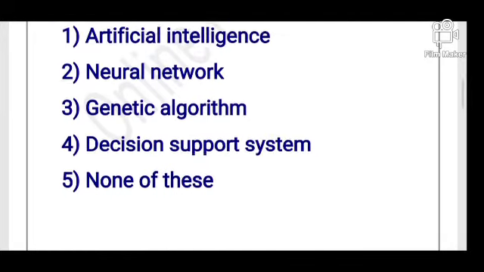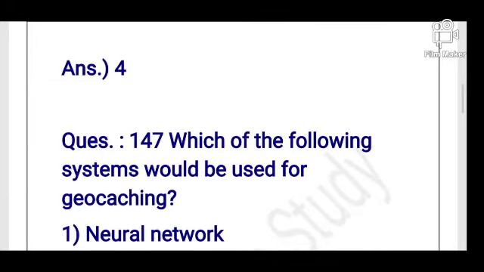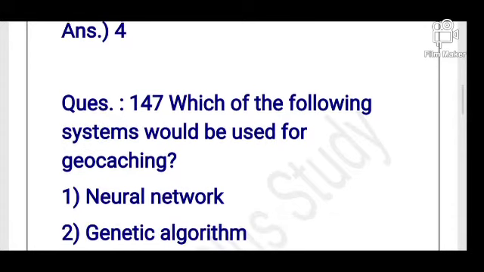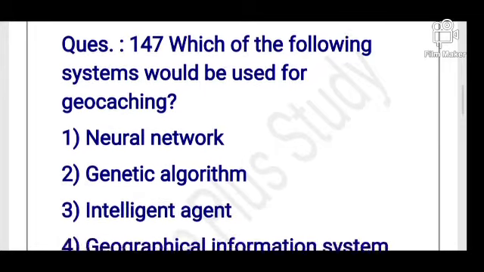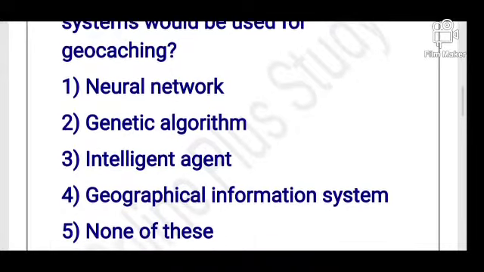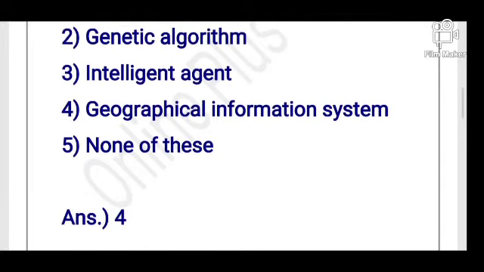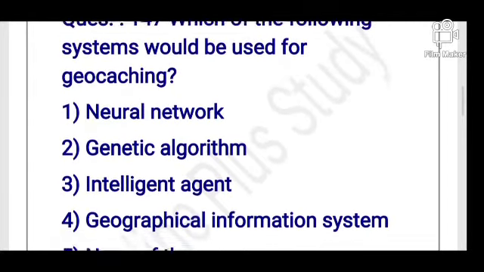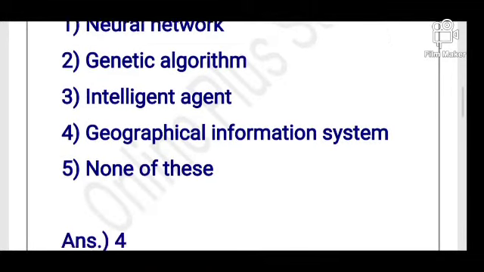Okay, students. So today's next question is question number 147. Which of the following system would be used for judging? So options are neural network, genetic algorithm, intelligent agent, geographical information system, and none of this. So what is its answer? Its answer is option number 4, geographical information system.